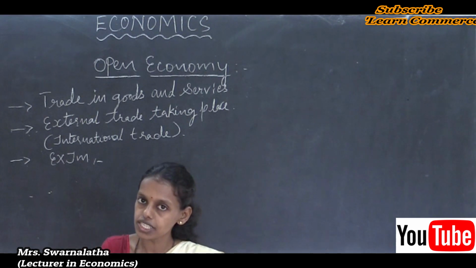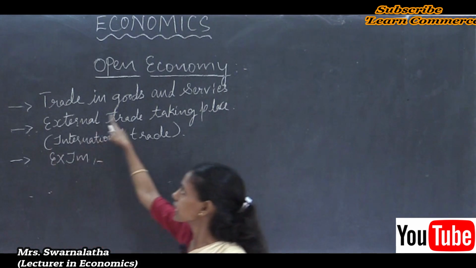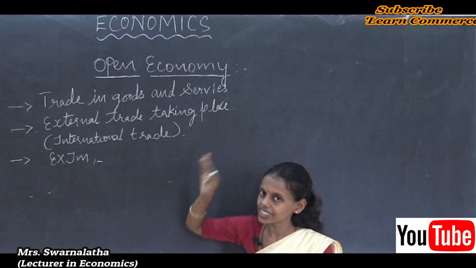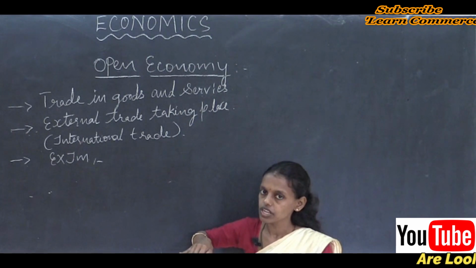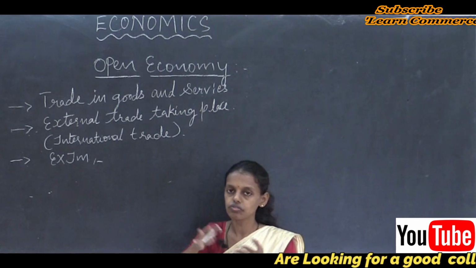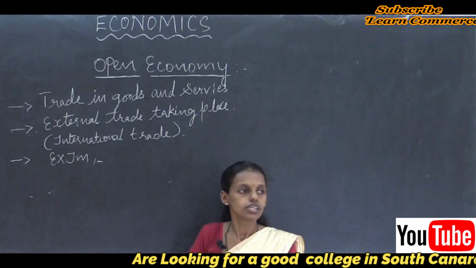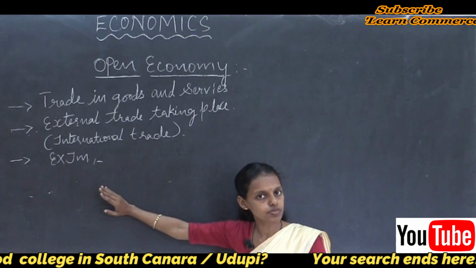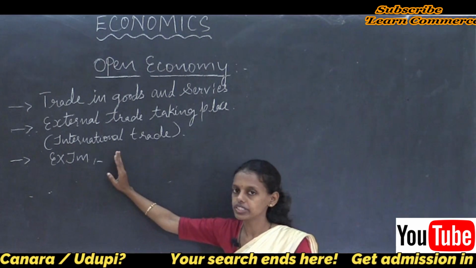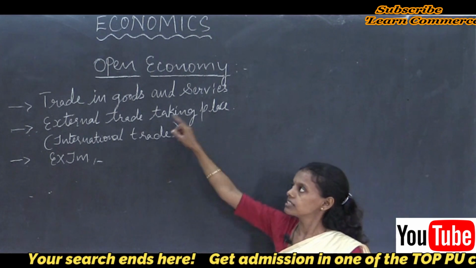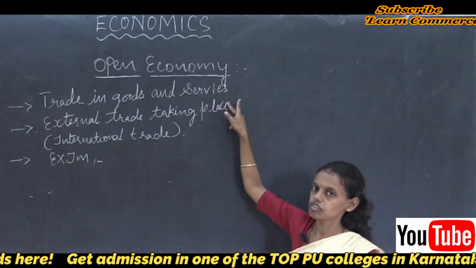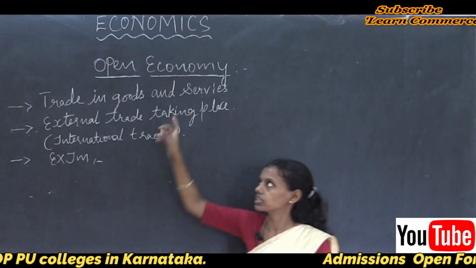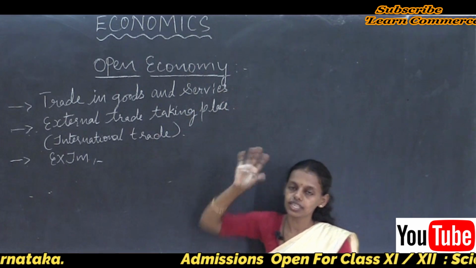In a closed economy, there was no external trade, no international trade, only internal trade, so trade in goods and services was limited to the domestic country. But here trade takes place between the rest of the world and the domestic country. Thus trade in goods and services and financial assets between the country and the rest of the world is said to be the open economy.